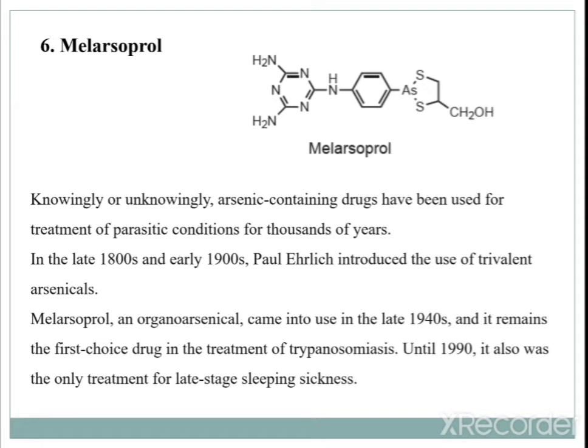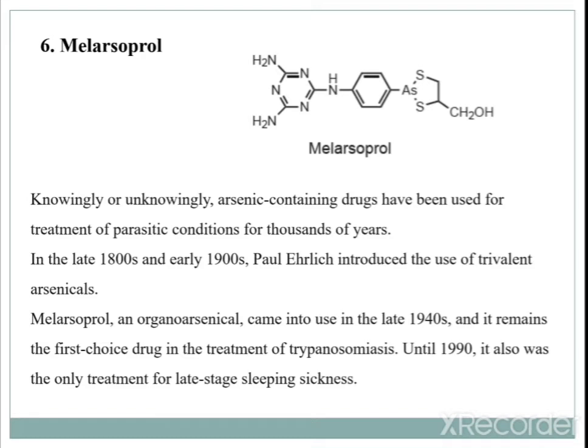So, now the next drug is melarsoprol. Melarsoprol is again useful in the treatment of trypanosomiasis. The structure is given over here; it is basically an arsenic containing drug. Knowingly or unknowingly, arsenic containing drugs have been used for the treatment of parasitic conditions for thousands of years. So, this arsenic containing compound is useful for the treatment of trypanosomiasis.